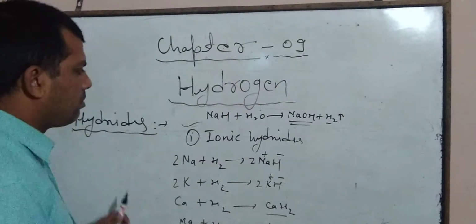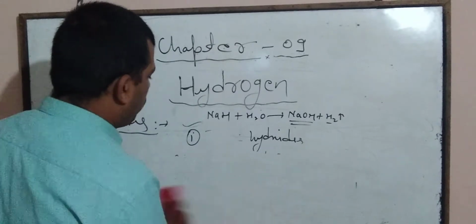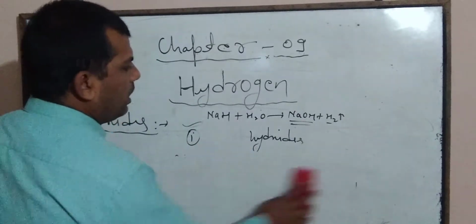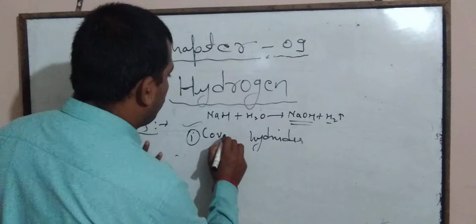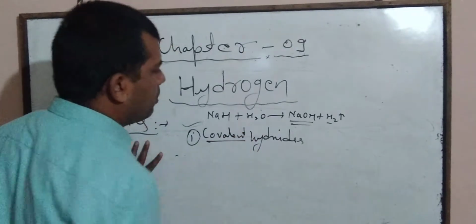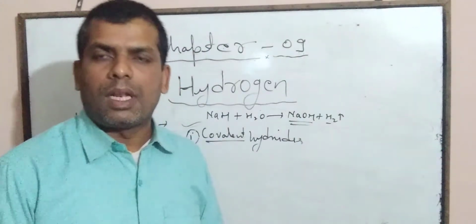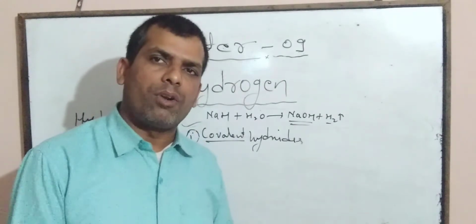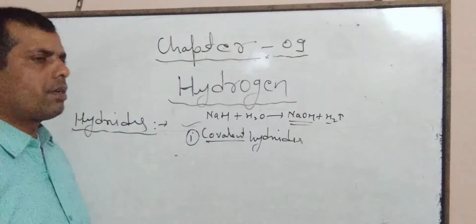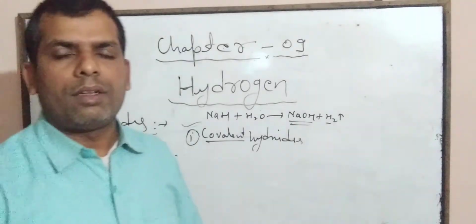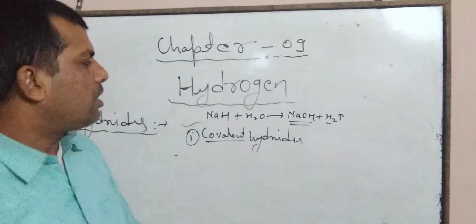Covalent hydrides. When non-metals like p block elements directly combine with hydrogen with the help of covalent bond, then covalent hydrides are prepared. When non-metals form covalent bond with hydrogen, then covalent hydrides are prepared.